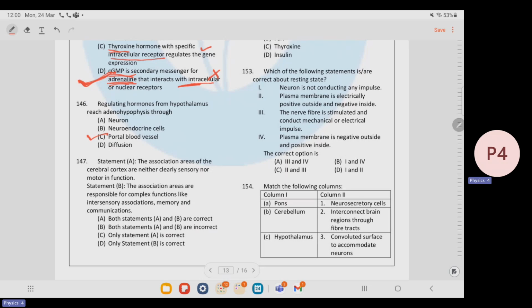Next, the association areas of the cerebral cortex are neither clearly sensory nor motor in function. It's totally an NCERT line. Then the association areas are responsible for complex functions like intersensory associations, memory, and communication. This is also from the NCERT. Hence, the correct answer is A.